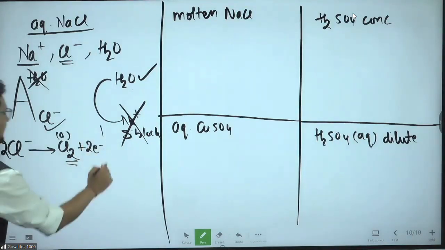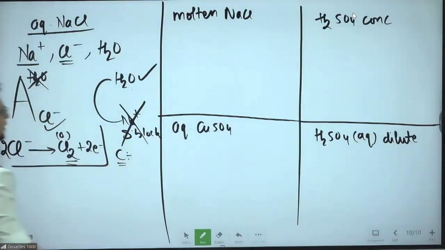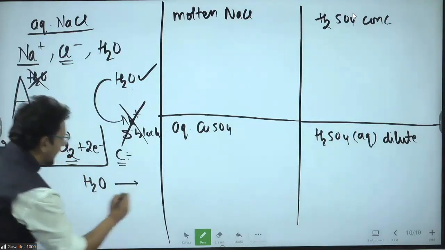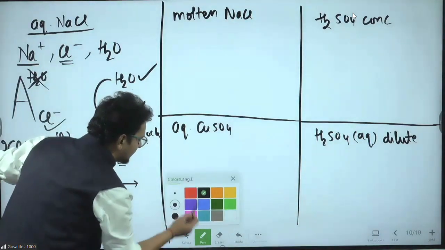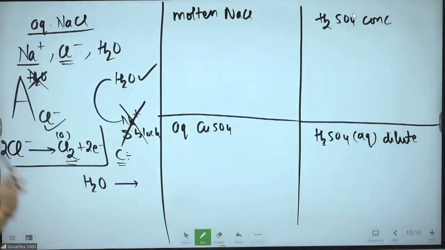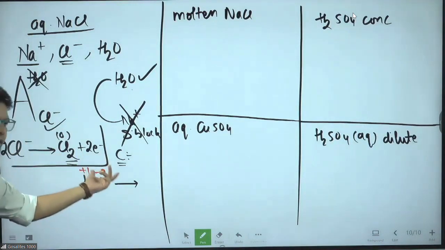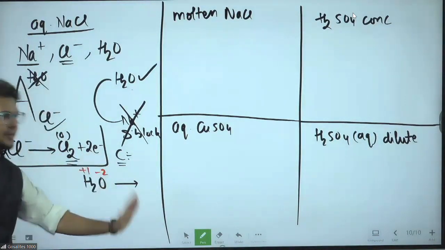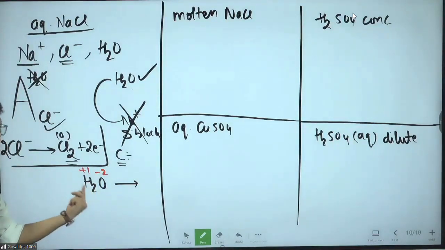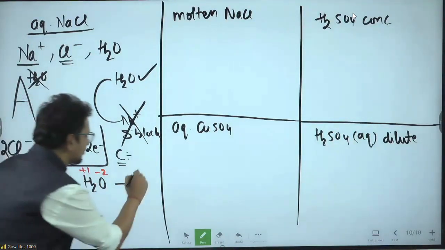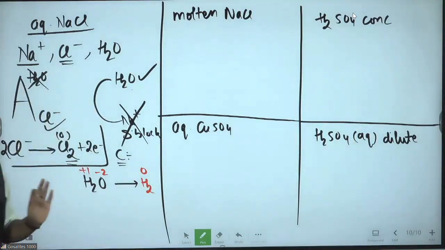Now, cathode reaction I am writing. At cathode, what is happening? At cathode, water is getting reduced. In water, very carefully you have to check. Those who are having difficulty in understanding, make sure that you focus upon the class properly, because it will go over the head if you don't listen. Hydrogen is in +1, oxygen is in -2. I want reduction. So -2 of oxygen is already minimum and cannot be reduced. Hydrogen +1 can get reduced to 0. That is H2. So hydrogen gas evolves at cathode.